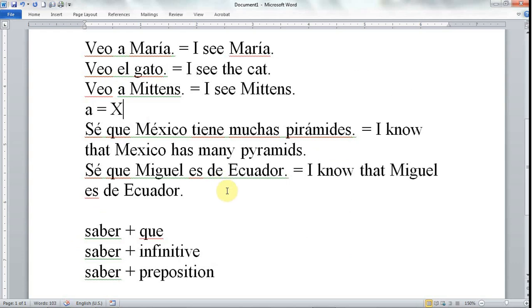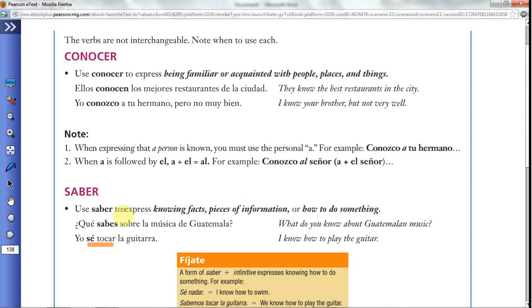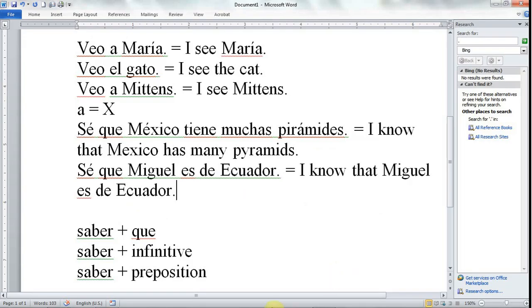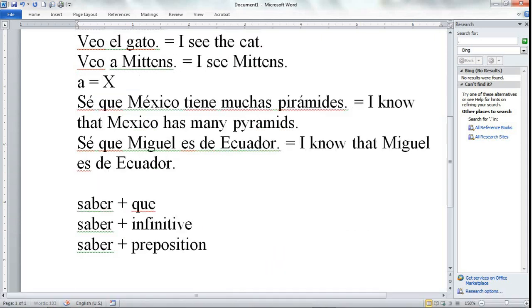Okay? So saber plus preposition, like right here, sobre, that's about. What do you know about Guatemalan music? Sobre is a preposition. We never say something like conocer sobre. Okay? Both sobre and de mean about. ¿Qué sabes de?